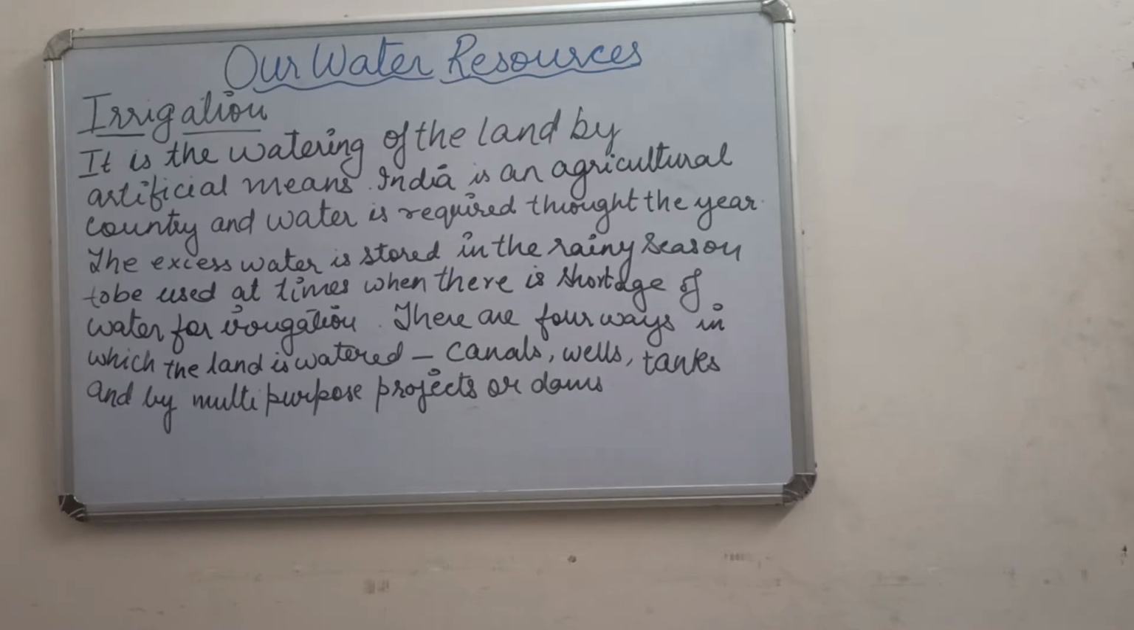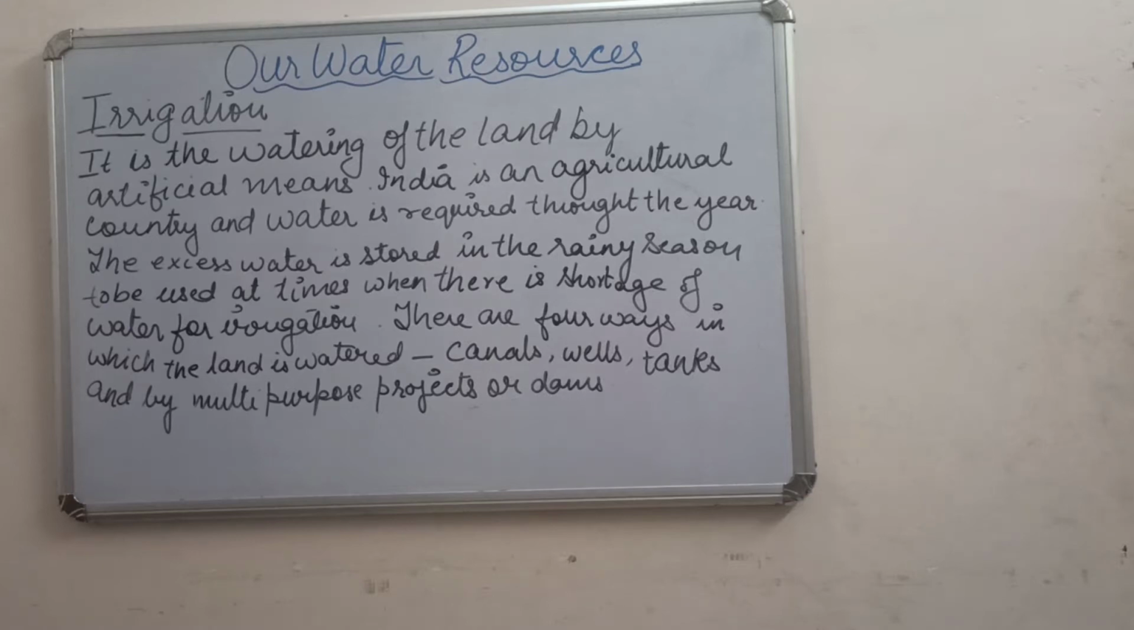And when we talk about the perennial rivers, if you remember, we talked about the three river systems: the Indus and its tributaries, the Ganga and its tributaries, and the Brahmaputra and its tributaries. Whereas when we talk about the peninsular rivers, Mahanadi, Godavari, Krishna, they all flow into the Bay of Bengal, whereas the Narmada and the Tapti flow towards the west and form estuaries.